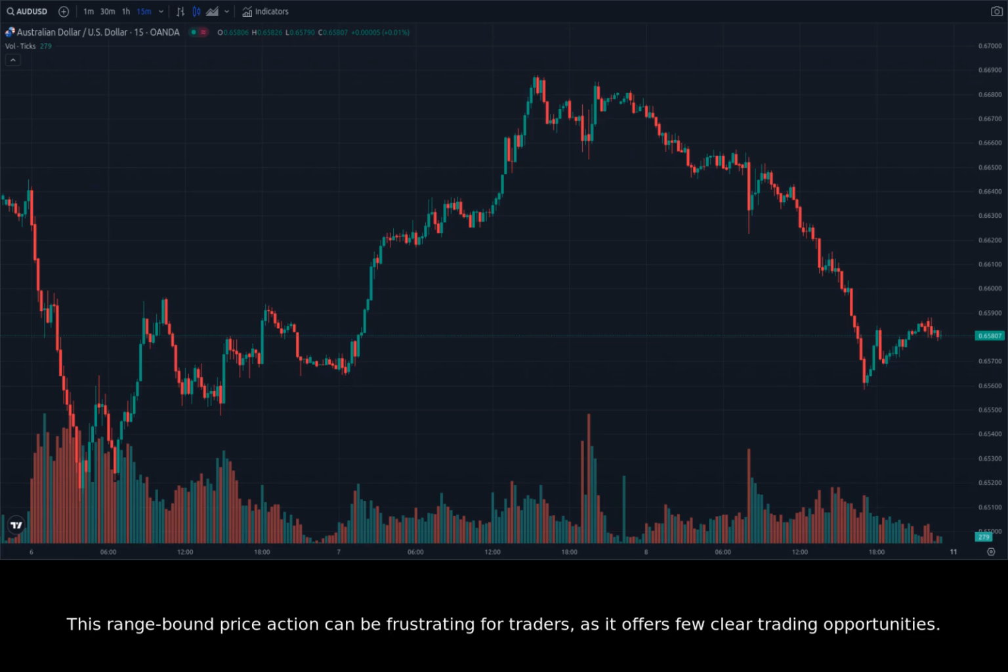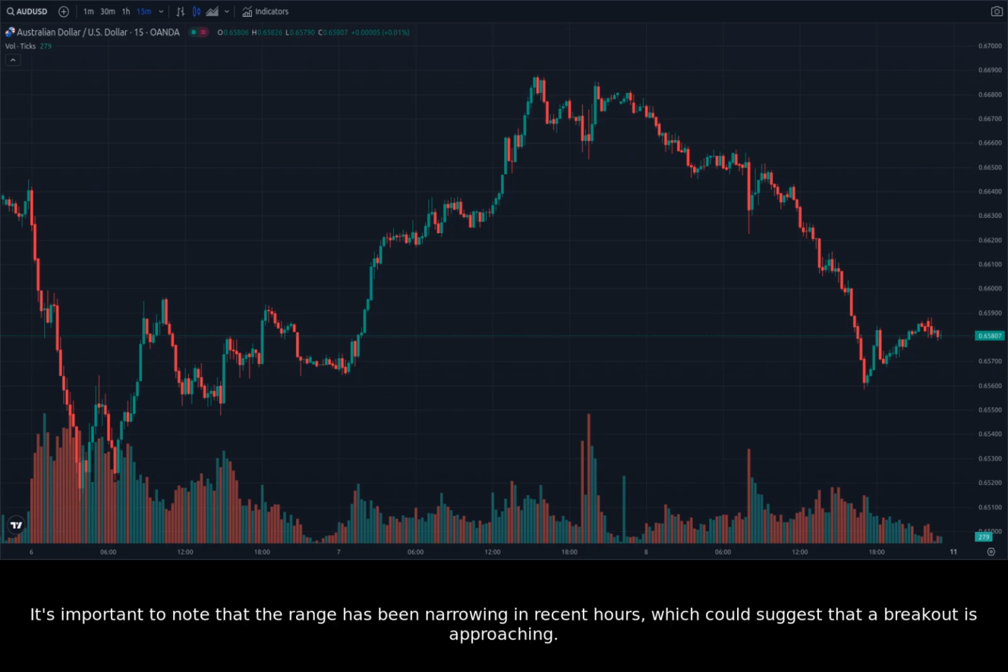This range-bound price action can be frustrating for traders, as it offers few clear trading opportunities. However, it's important to remember that ranges can often precede a breakout in either direction. We'll need to wait for a confirmed breakout before entering a trade, as false breakouts can lead to losses. It's important to note that the range has been narrowing in recent hours, which could suggest that a breakout is approaching. We'll need to pay close attention to the price action near the top and bottom of this range for potential breakout signals.